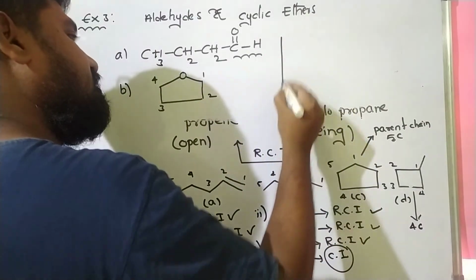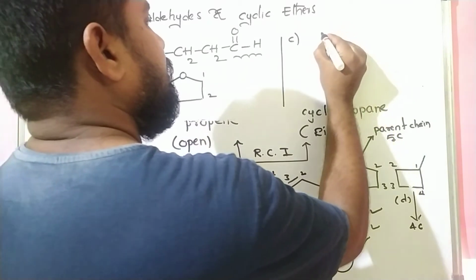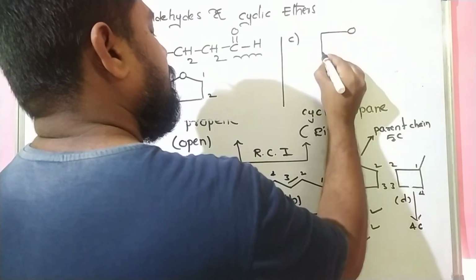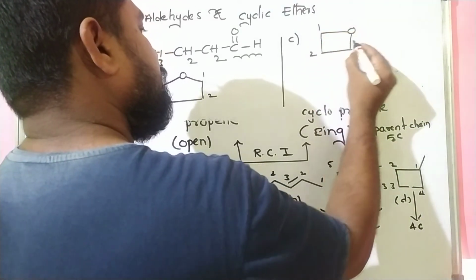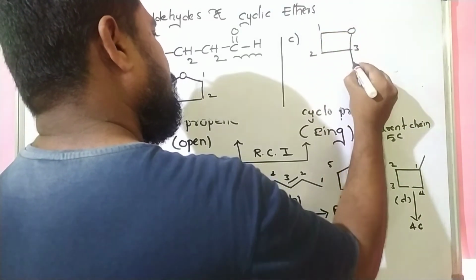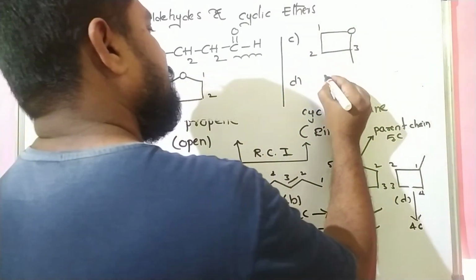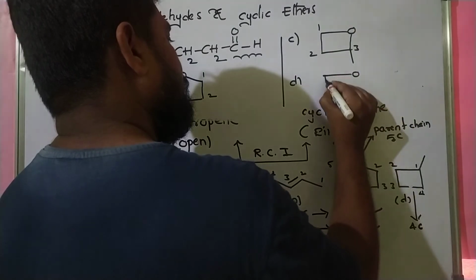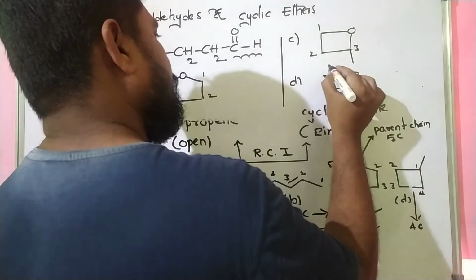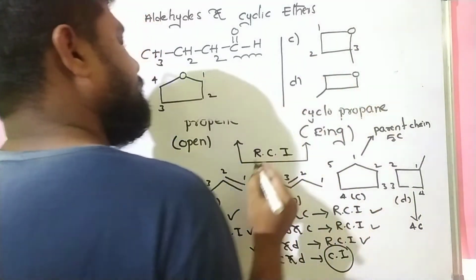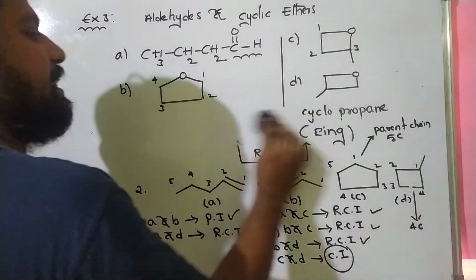Now the third compound is, I write like this. So this is 1, 2, 3. This is the fourth one. And D is like this. So these are 4 carbons. These 4 compounds are listed.